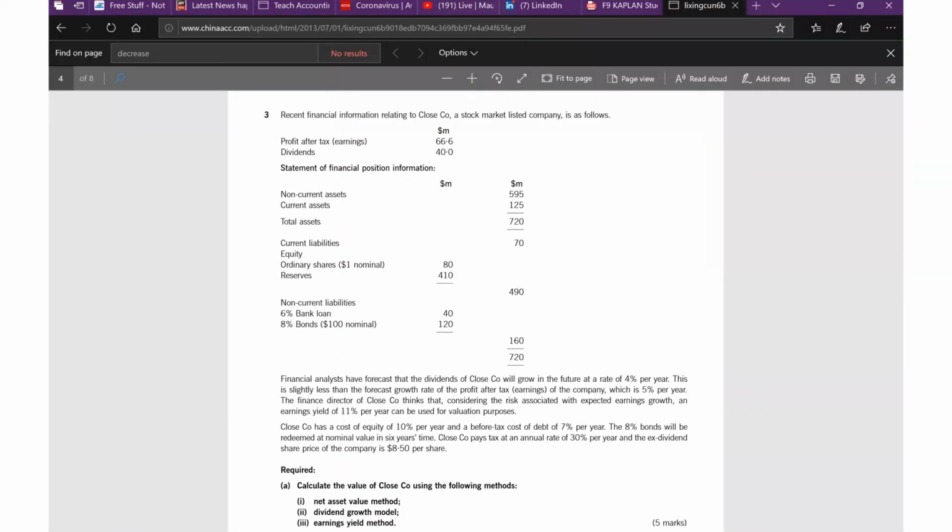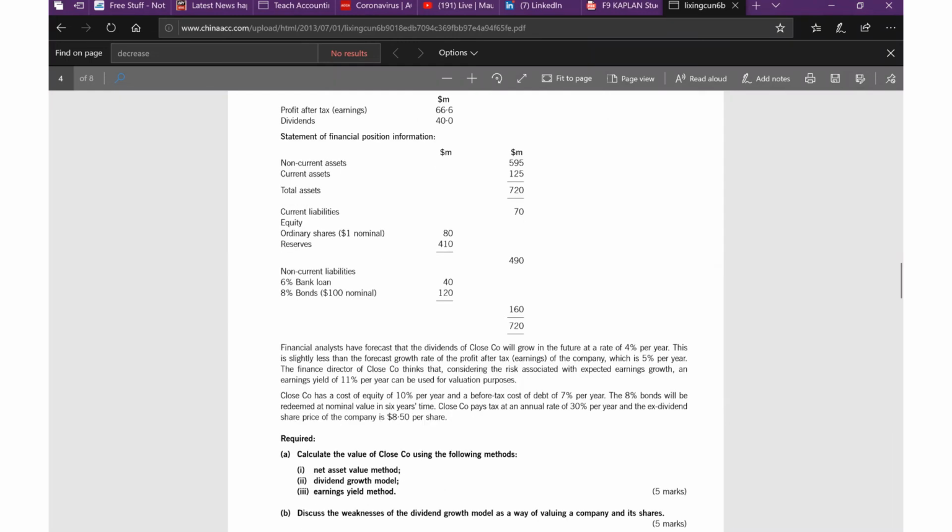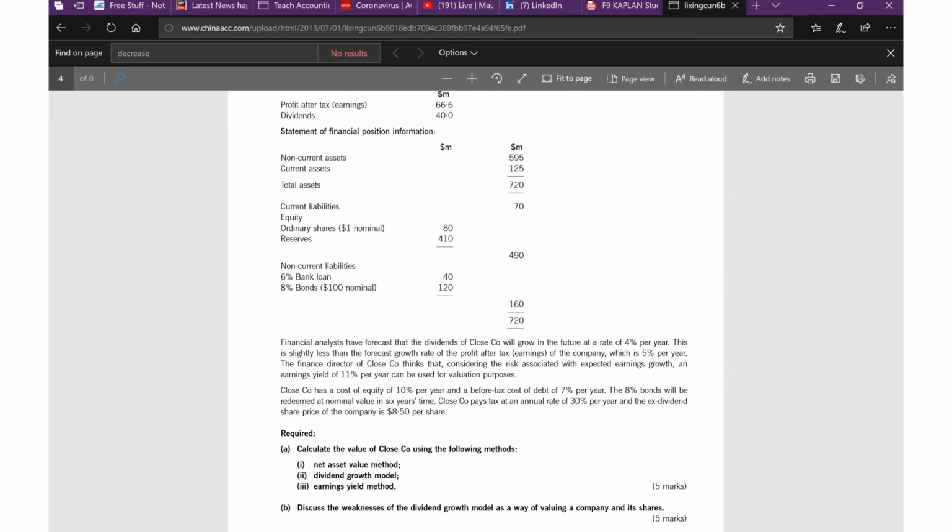Now, the question says that the recent financial information relating to closed company or stock market listed company is as follows. They have given us the profit after tax, they have given us the dividends, and they have given us the balance sheet format. Now, it says that financial analysts have forecasted that the dividends of closed company will grow in the future at a rate of 4% per year. This is slightly less than the forecast growth rate of the profit after tax earnings of the company, which is 5% per year. The finance director of closed company thinks that considering the risk associated with expected earnings growth, an earnings yield of 11% per year can be used for valuation purposes.